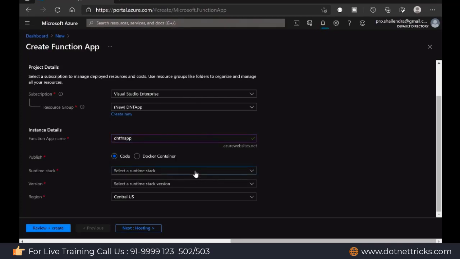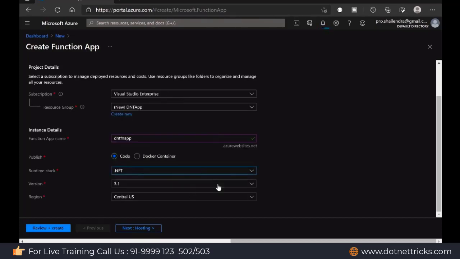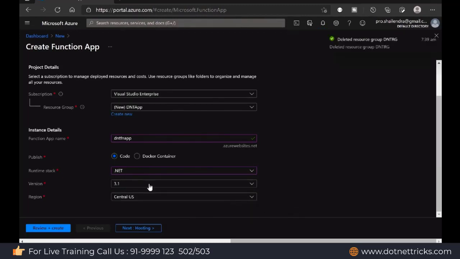Similarly, we have the runtime stack here: .NET, Node.js, Python, Java, PowerShell, and any other. Let's go ahead with .NET. This is the version support they have. Right now they are not supporting .NET 5. They're supporting only 2.0 and 3.1. So I'm just keeping 3.1 here.